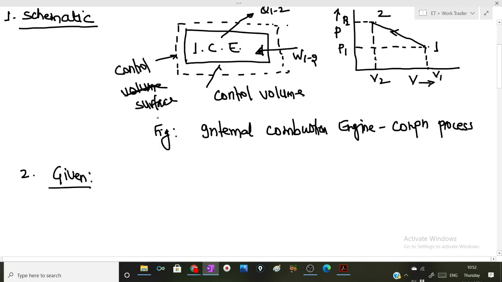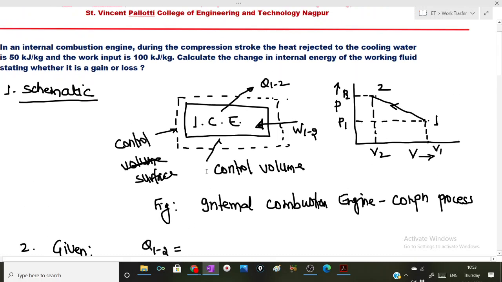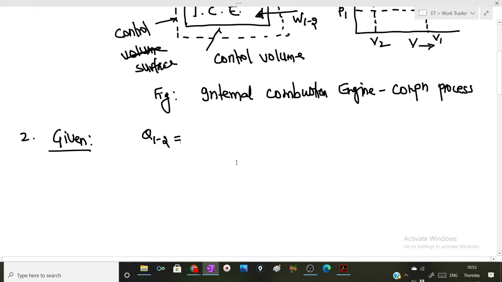So what is given to you? You have been given that heat is rejected by the working substance to the cooling water. Now cooling water is not the part of IC engine. So heat is actually lost by the working substance to the cooling water. So its sign will be negative. This 50 kilojoule per kg will be minus 50 kilojoule per kg.